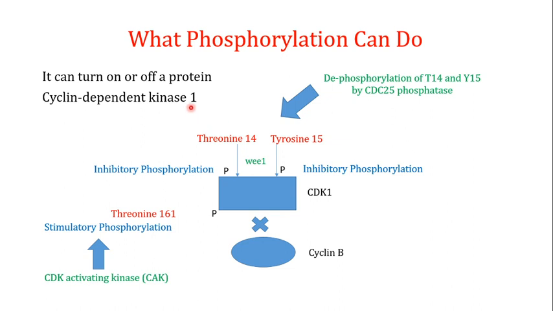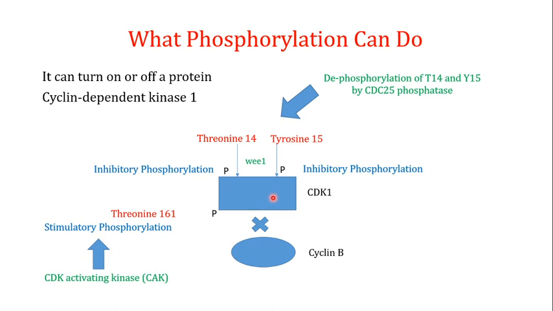If you talk about the cyclin dependent kinase 1, this is one of the important proteins in the cell cycle, and the CDK1 combines with another protein known as cyclin B. CDK1 plus cyclin B makes an mCDK which drives the M phase of the cell cycle. Now this CDK1, as the name indicates, is cyclin dependent kinase. That means if the cyclin is attached to the CDK1, it will be in the active form, and if the cyclin cannot interact with this CDK, the CDK1 will be in the inactive form.